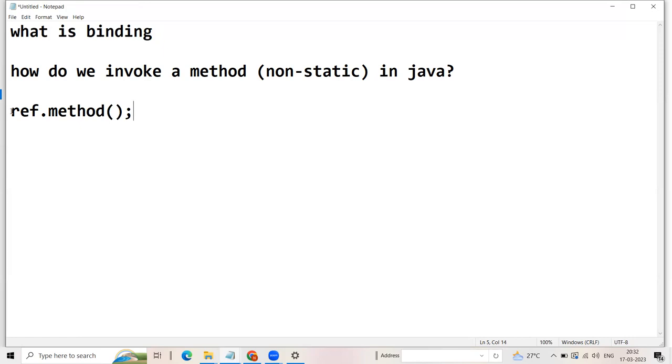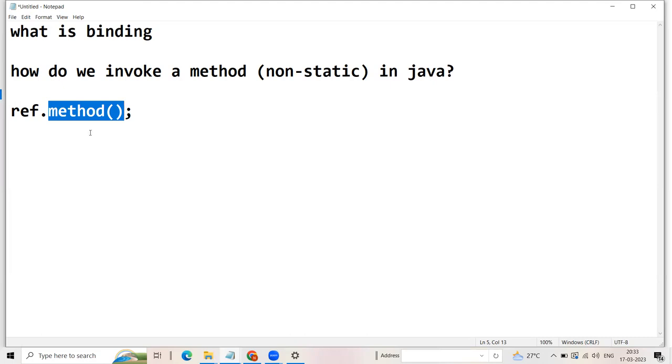Now here, when compiler encounters this line, whether compiler decides that this call should go to which body of the method. If compiler decides that, it is early binding.